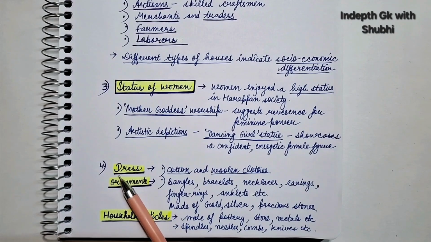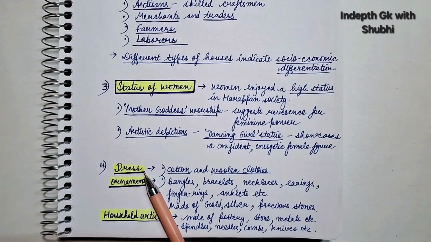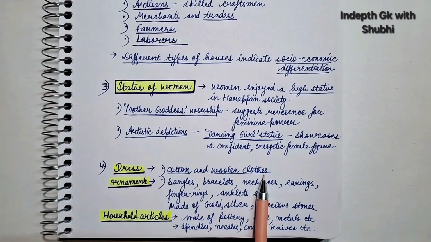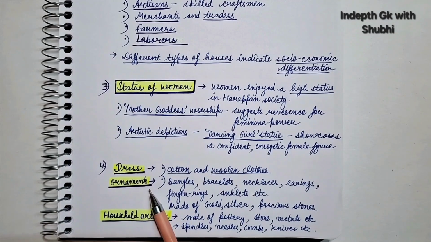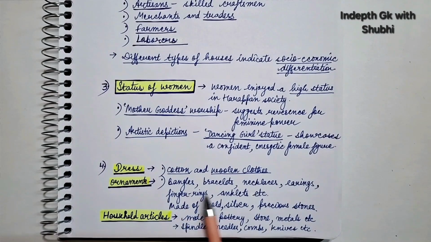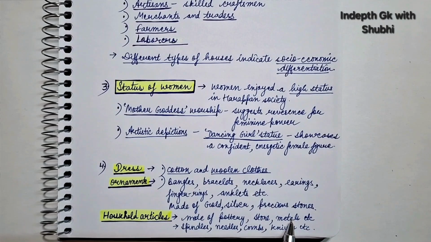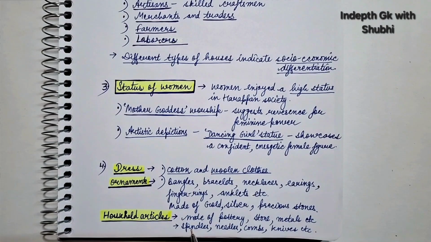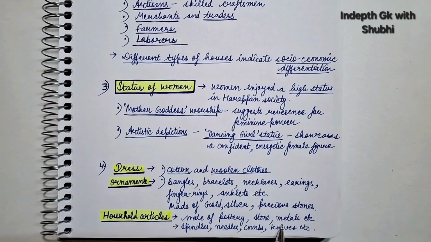Next point is number one, dress. So people of Indus Valley Civilization wore cotton and woolen clothes. Next, ornaments. So ornaments worn by women were bangles, bracelets, necklaces, earrings, finger rings, anklets, etc. And these ornaments were made of gold, silver and precious stones, right? Next point is that archaeologists have also found various household articles, and these were made of pottery, stone, metals, and these household articles were spindles, needles, combs, knives, etc.